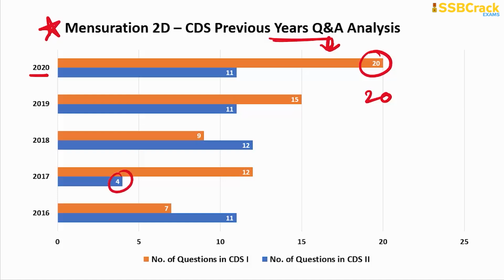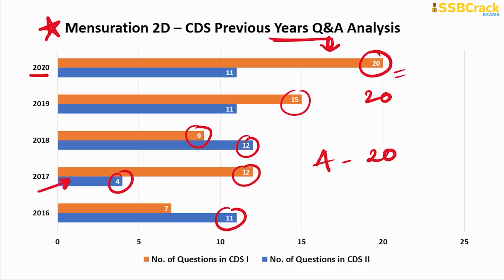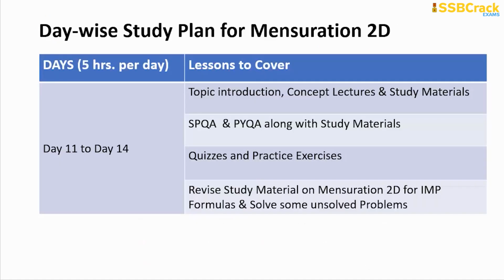As you can see, the questions can be expected between the range 4 to 20, because the least questions so far were in CDS 2 of 2017, 4, and the maximum was 20. And in later years you can see the number of questions was quite high: 7, 9, 11, 12, 15. So a good number of questions can be expected. So do prepare this topic in the last 50 days of preparation.